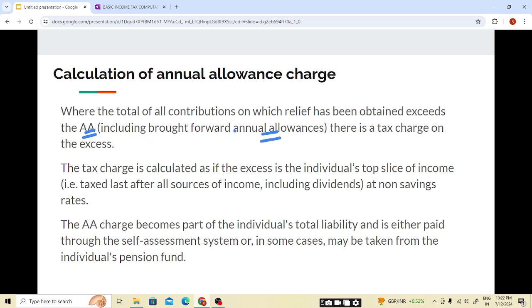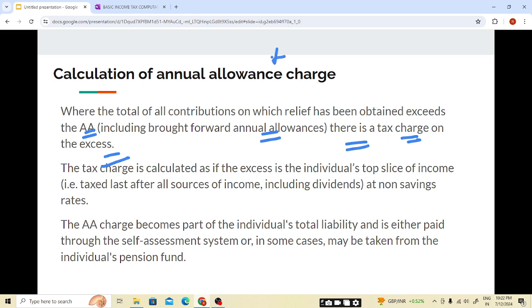So all the total contribution means the individual pays, his employer pays, or any third party, on which tax relief has been obtained, that amount will reduce the annual allowance limit. There is a charge on the excess.